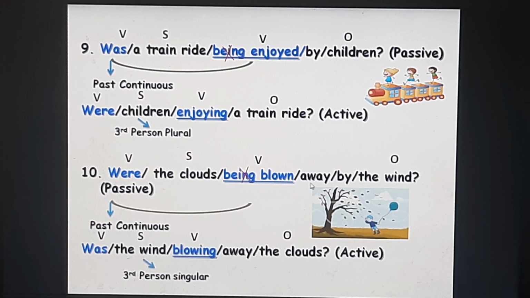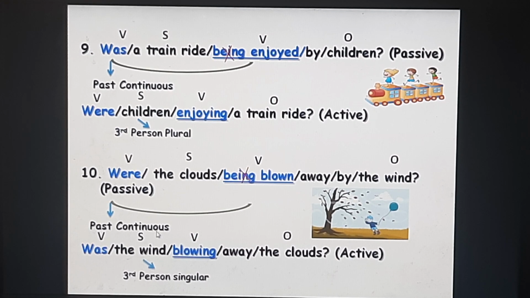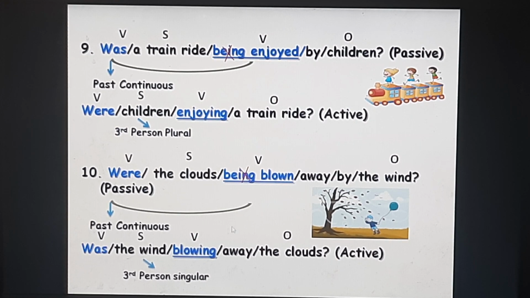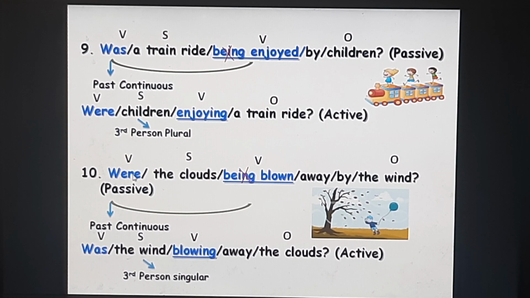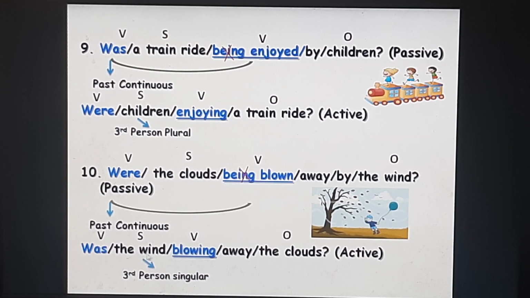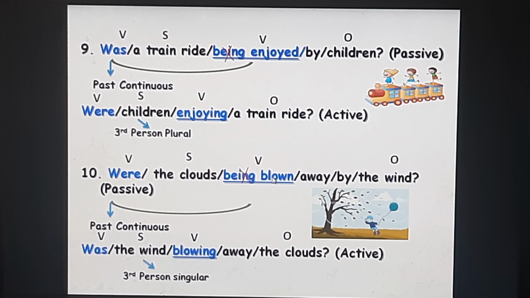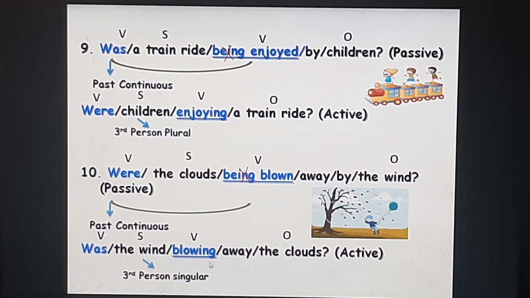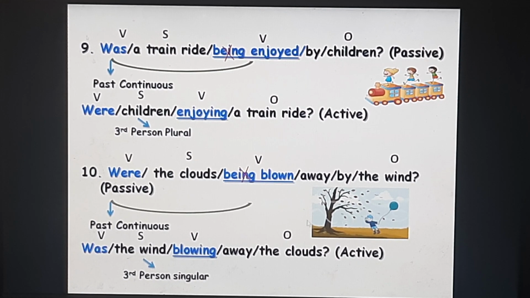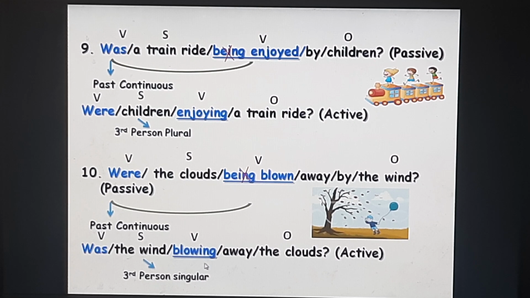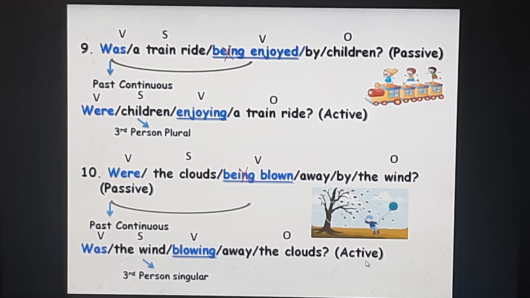Were the clouds being blown away by the wind? Were being blown is your past continuous. First you bring the subject, the wind. This is third person singular. So your plural past auxiliary will change into a singular past auxiliary, which is was the wind. V1 of blown is blow plus ing for continuous. Was the wind blowing away the clouds is your active.